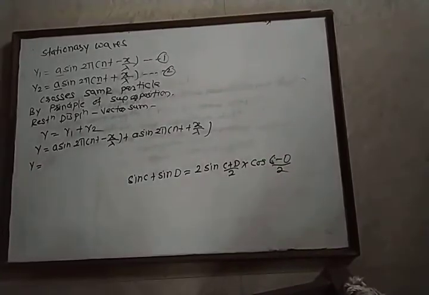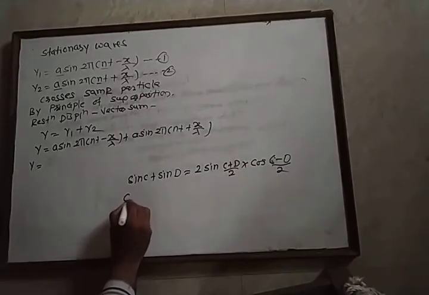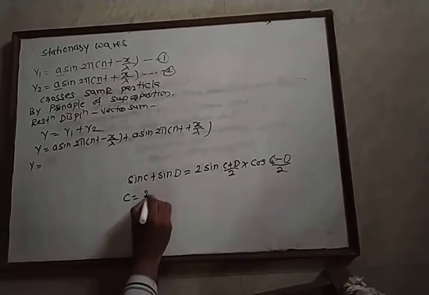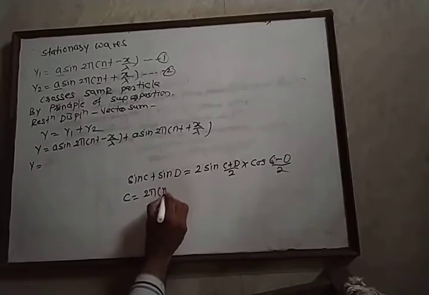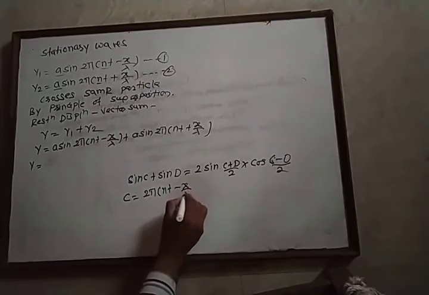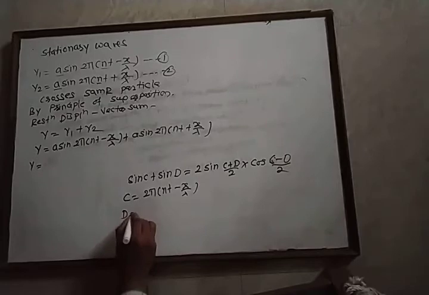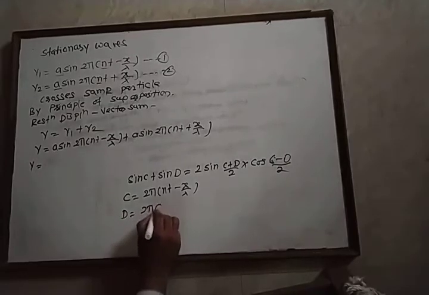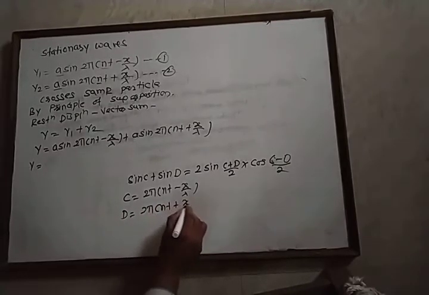By using this formula, here the value of C is 2π n(t minus x upon lambda) and the value of D is 2π n(t plus x upon lambda).